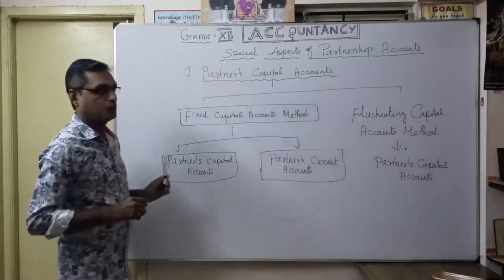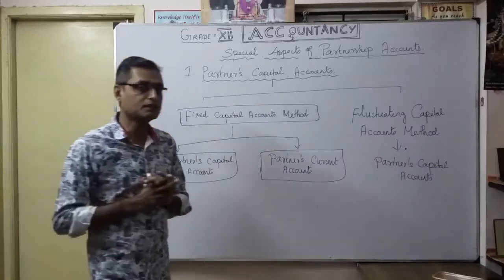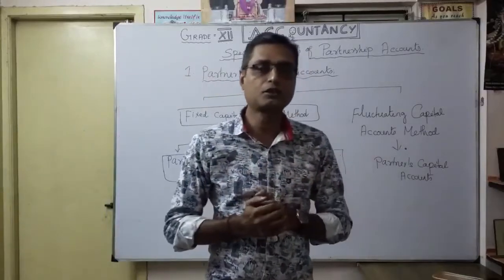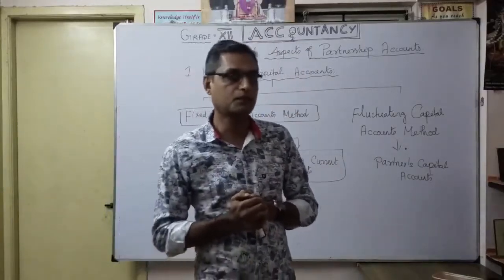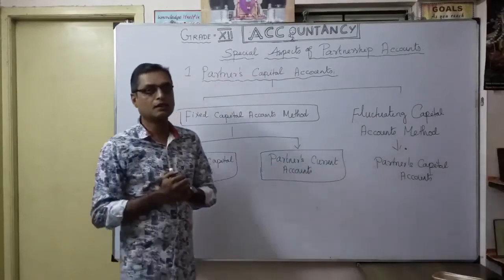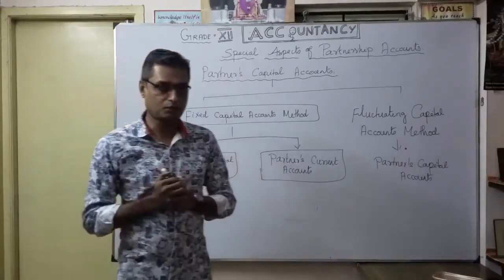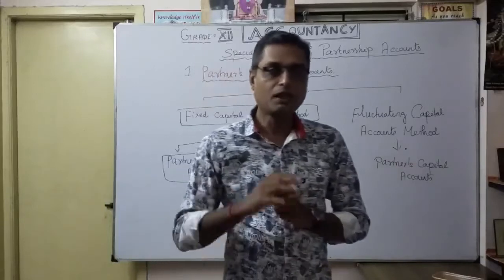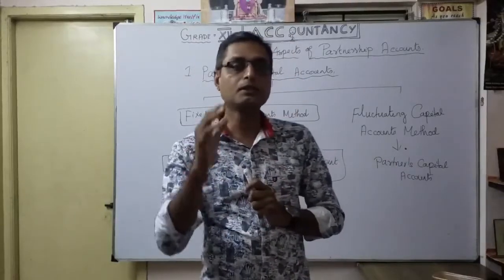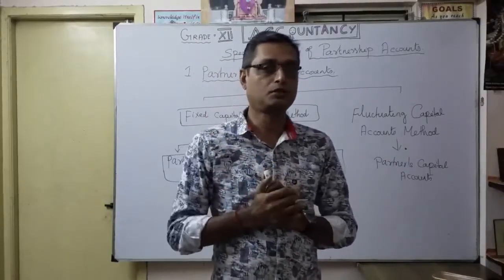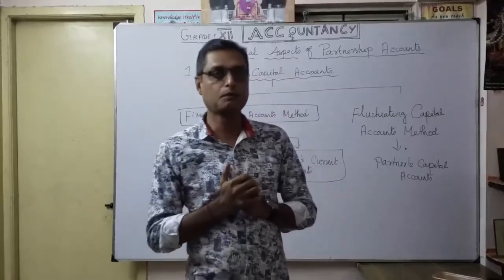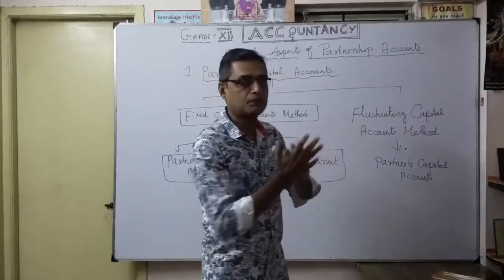You know from the depreciation chapter last year, you followed only the asset account, or the asset account along with a provision for depreciation account. When we prepare a provision for depreciation account, you never disturb the asset account.